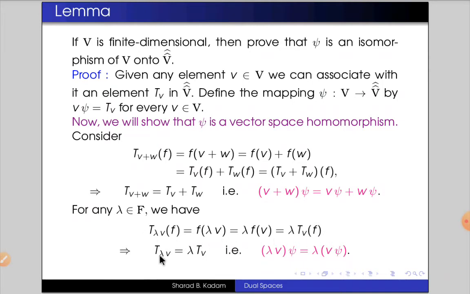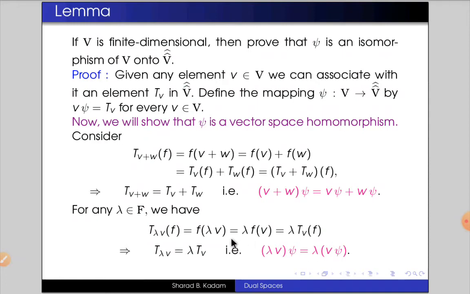it implies that T_{lambda V} equals lambda times T_V, and by the way of defining the function psi, we have T_{lambda V} equals psi(lambda V), and lambda times T_V equals lambda times psi(V). So we have shown that psi(V plus W) equals psi(V) plus psi(W), and psi(lambda V) equals lambda times psi(V).